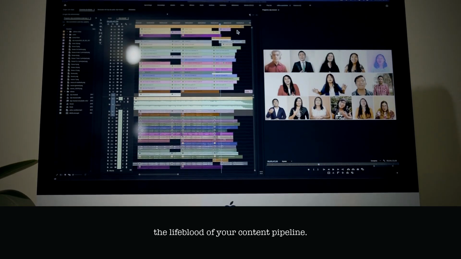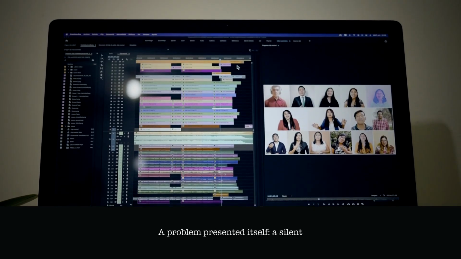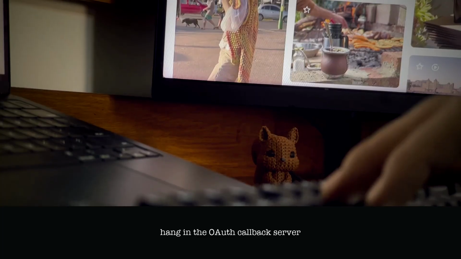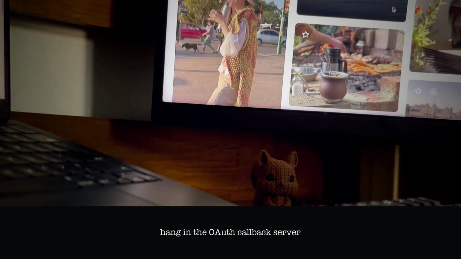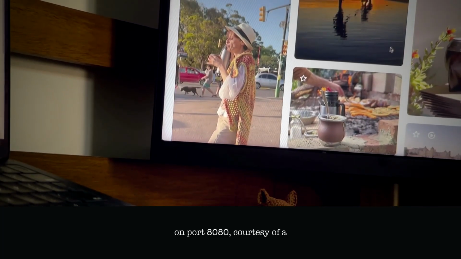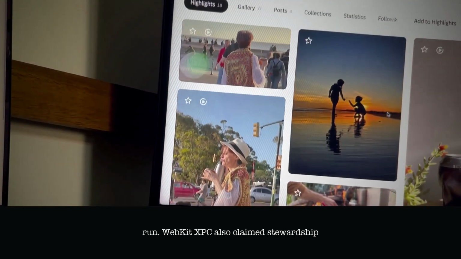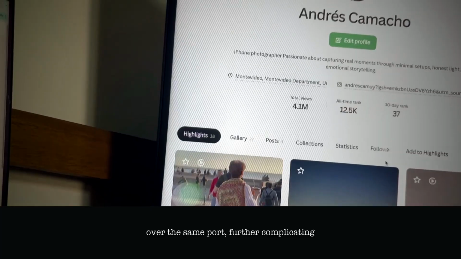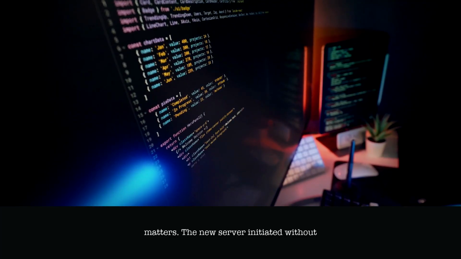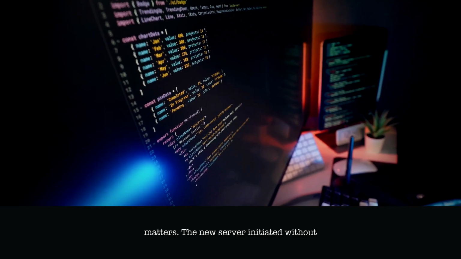A problem presented itself: a silent hang in the OAuth callback server on port 8080, courtesy of a remnant Python process from a prior run. WebKit XBC also claimed stewardship over the same port, further complicating matters. The new server initiated without complaint, only to vanish into the ether, never receiving the callback it yearned for.